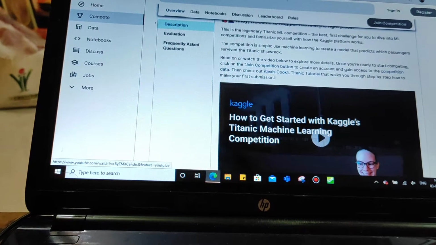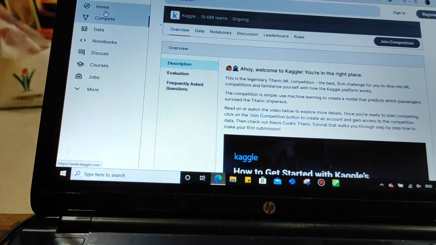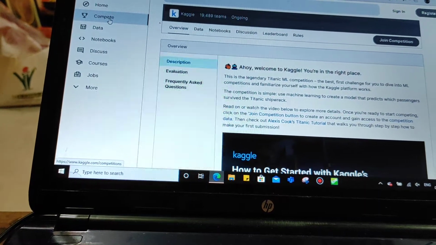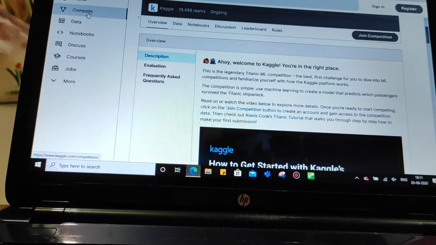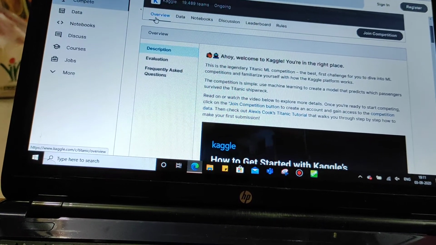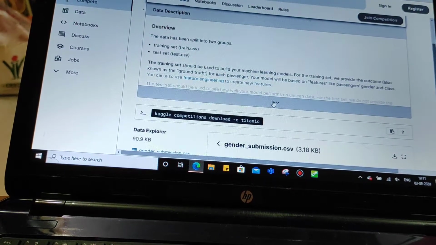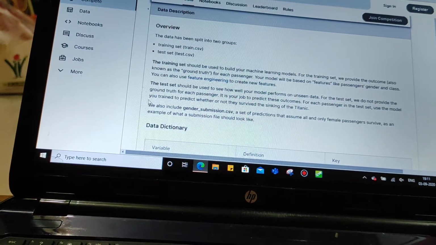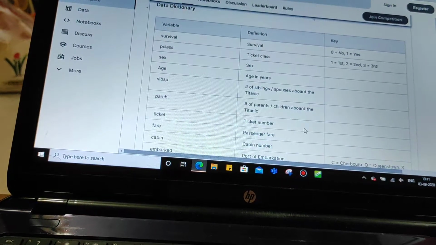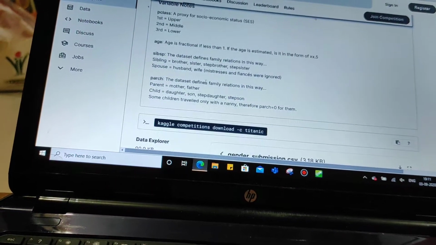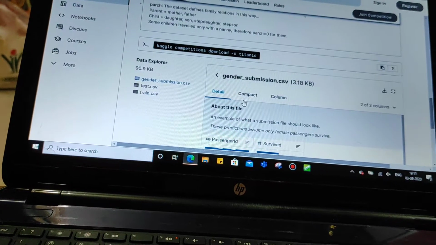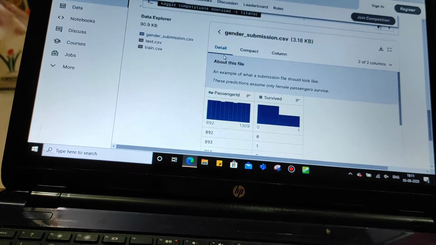It has an overview. This is a compete button where you can compete with all the other people. The data tab is all about what the dataset is. They have given data variables and definitions, keys and all, and also the variable key notes, and here is the data.